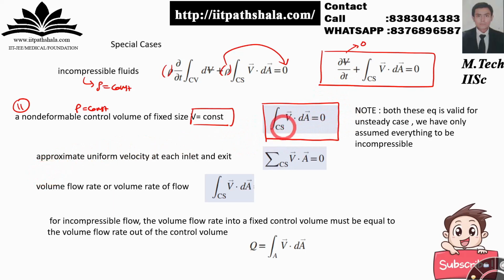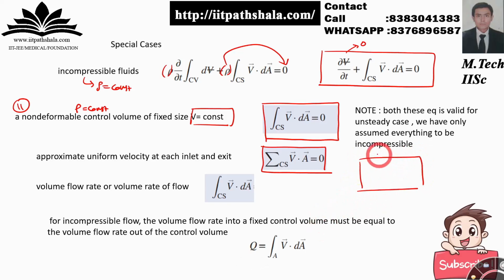Now you can approximate the following case by this discrete case. So instead of taking the whole integral, you can just take one area at a time and the velocity associated with that particular area. What you are going to do here is discretize the system itself. You consider one area and the velocity associated with that area, then account for it in your equation. For example, let me take an example.